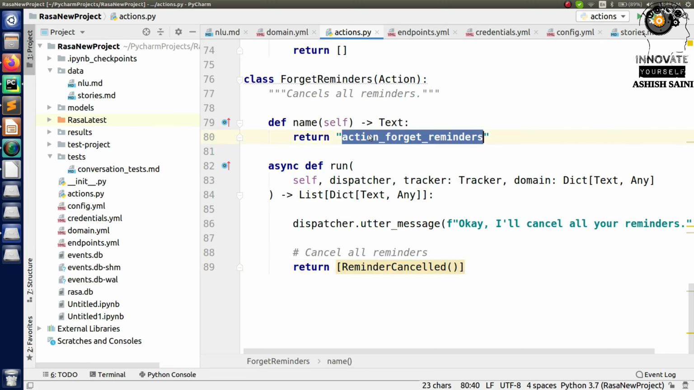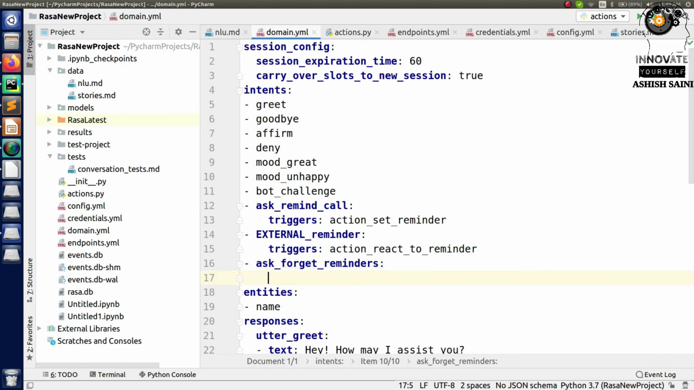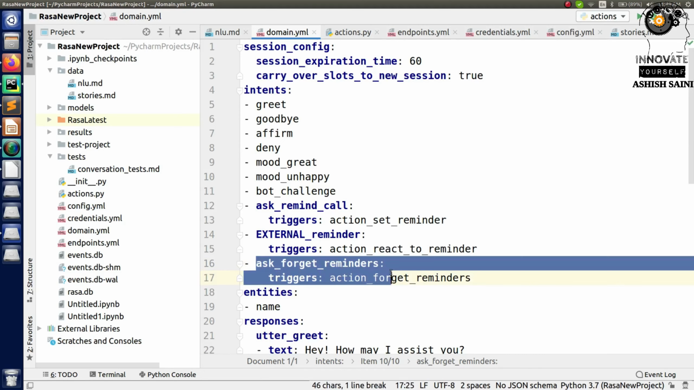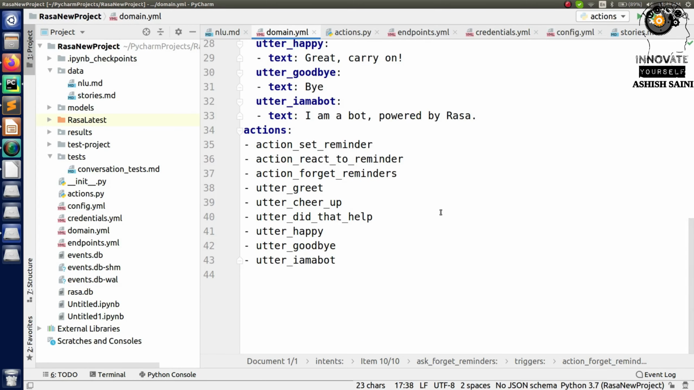So now you have the name over here. Just copy this, go to the domain file, and like we already did in the last session, we have to add a trigger. Just add the triggers and write the name. So if the user says "forget everything, don't remind me," this action will be triggered automatically and you don't have to say anything to your bot. Your bot will automatically cancel everything, and it will not remind you for that call which you made the reminder for. So this is all that we are going to do here.